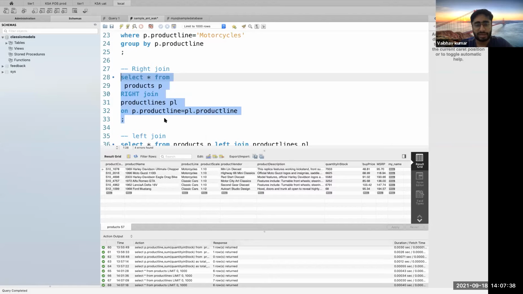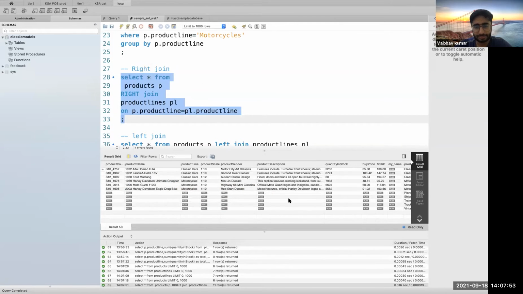I'll be getting all the records from my right table, which is the product lines. The ones which are matching will give me all the values, but the ones which are not getting matched will just give me all nulls. You can see here, right?